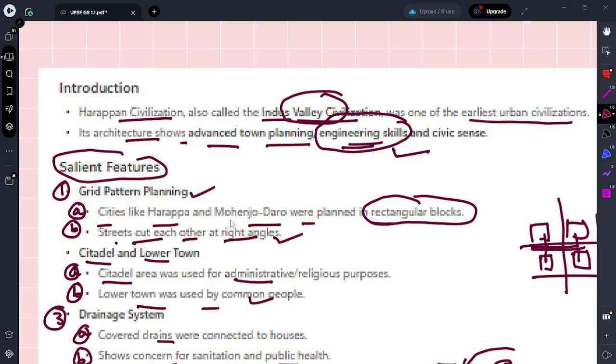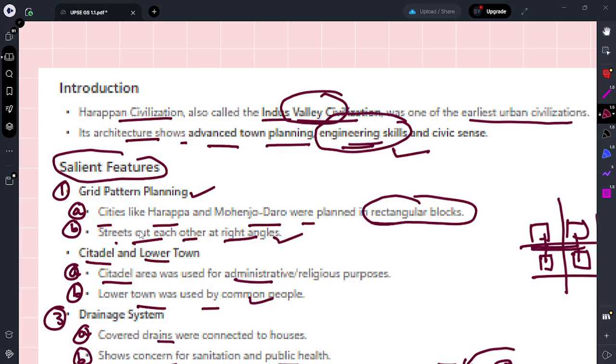The examiner already knows you are writing about Harappa and Mohenjo-daro, so directly write rectangular blocks. Streets cut each other at right angles. You don't need to write everything, just write streets cut at right angles.